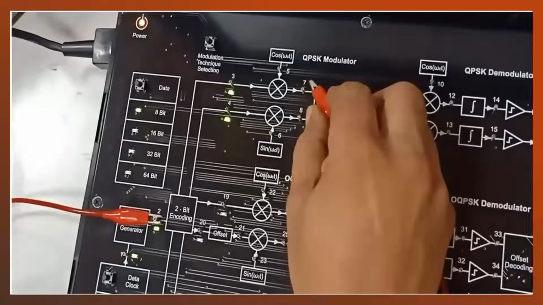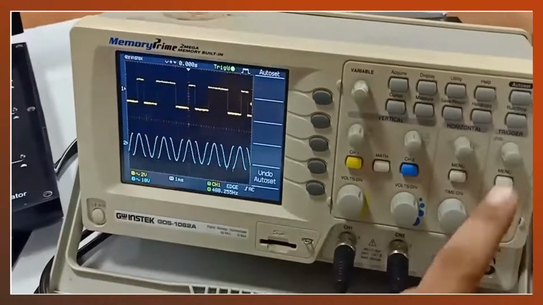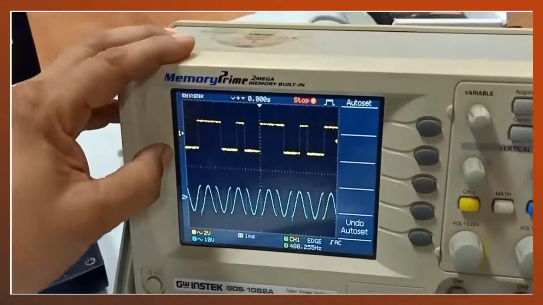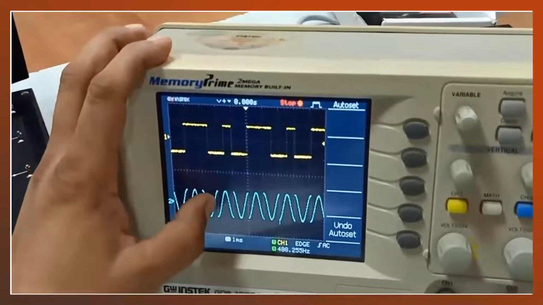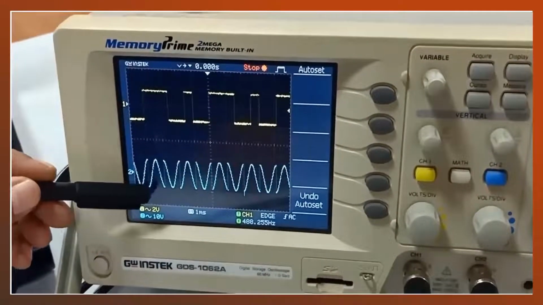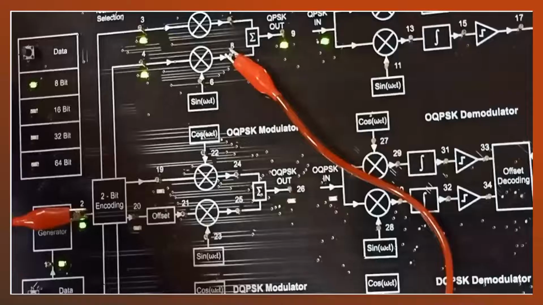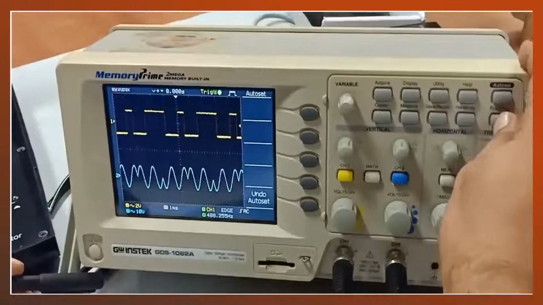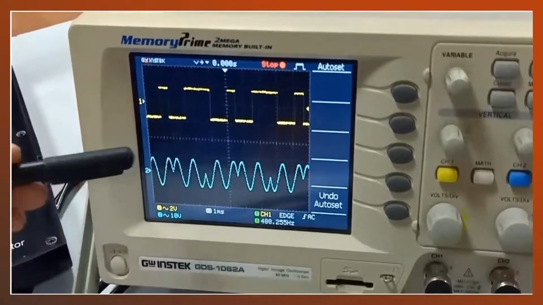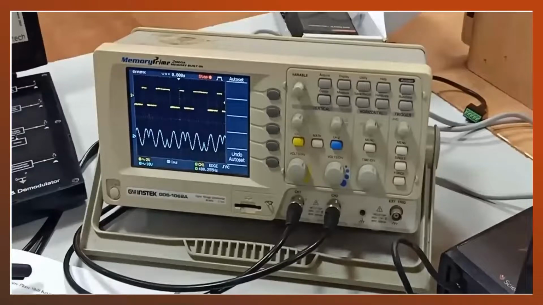This can be seen through this DSO and kit here. This is the input coming bit, and after modulating with the cos, we have a 90-degree phase shift here and here, you can see. And similarly at the second terminal, we have a 180-degree phase shift of the coming signal, and after it will start from here with 180 degrees. So we have a 180-degree phase shift. Now we can see both at a time.